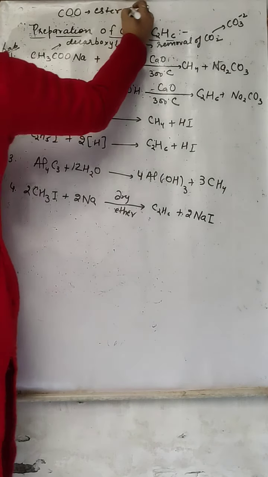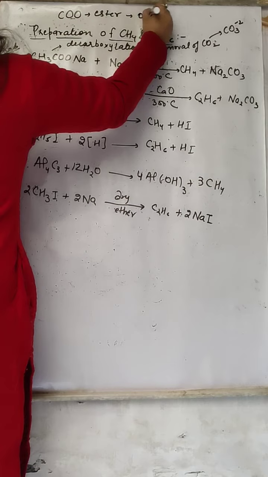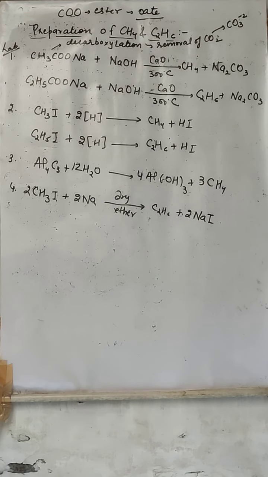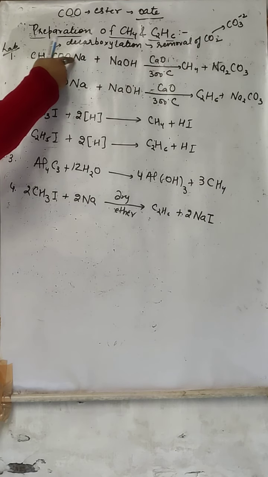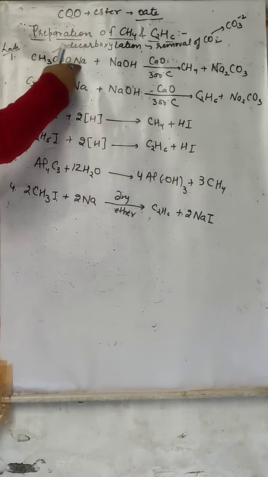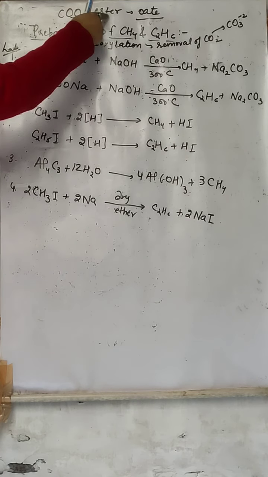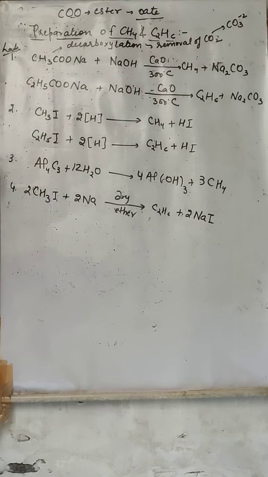This is the ester and its suffix is oate. So 2 carbons are there, sodium is there, all single bonds, so "eth" and "an", and suffix is oate. So the name will be sodium ethanoate, or sodium acetate.